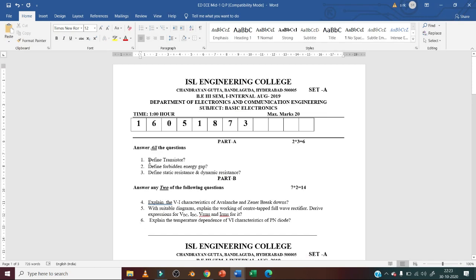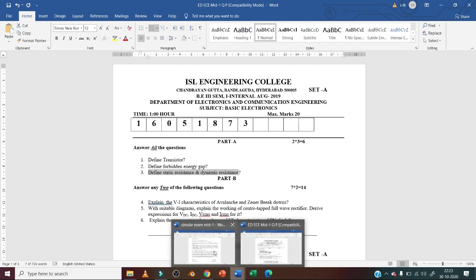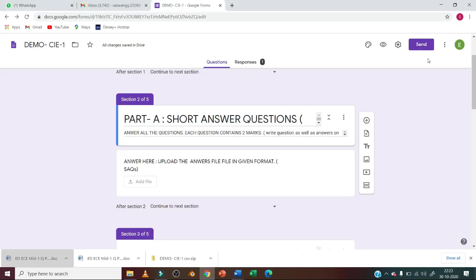Suppose here you have 3 questions. This is a sample paper, demo paper. So define transistor, define forbidden energy gap, define static resistance, and all these 3 questions you have written on the paper and you made a PDF file as explained earlier. So what you will do here, you have to upload the answer file in given format that we have just now created in PDF file.